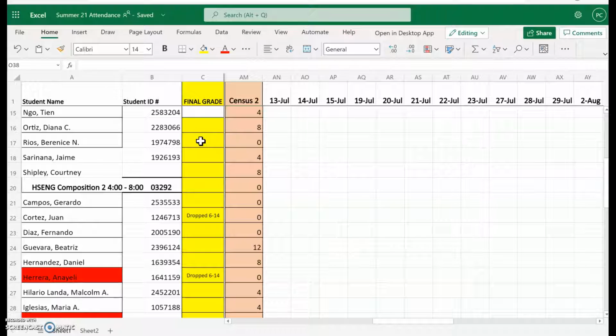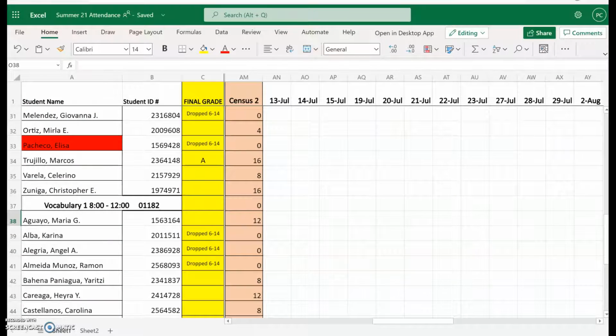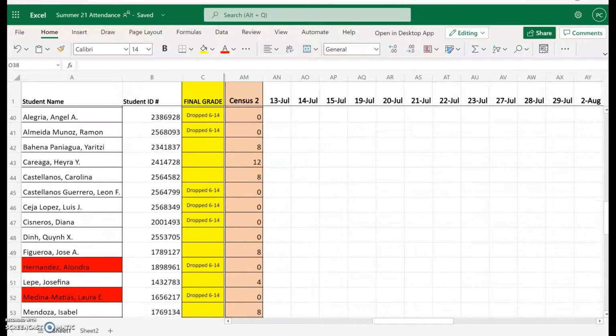That would be great. Census 2 is actually on July 13th, so all drops have to be done Monday, July 12th by 12 o'clock. Anyone who's working on Monday, make sure that immediately you're putting in the attendance. And if you guys can wait till later in the afternoon, that would be great, just so we get everyone a chance to get attendance if they need to. But again, anyone with those 0 hours for Census 2 are going to be dropped.